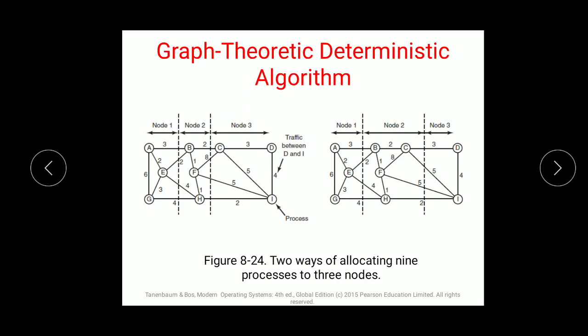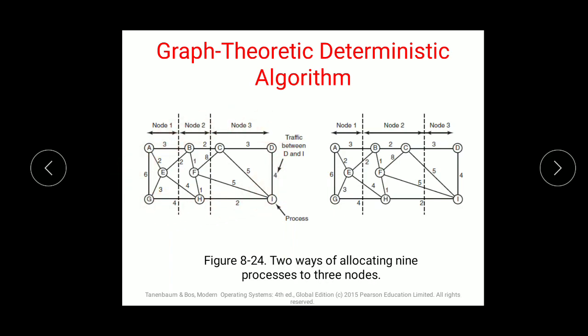So to balance this load, a graph theoretic deterministic algorithm is used. The idea is to carry out this assignment so as to reduce network traffic. For accessing everything, to reduce that traffic, what do we have? This particular algorithm. A graph is used to represent the system.